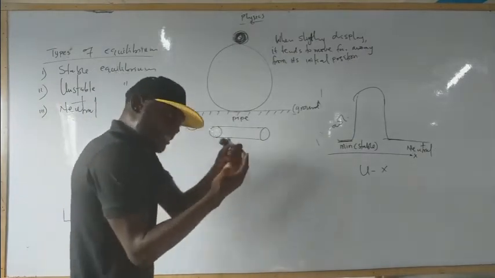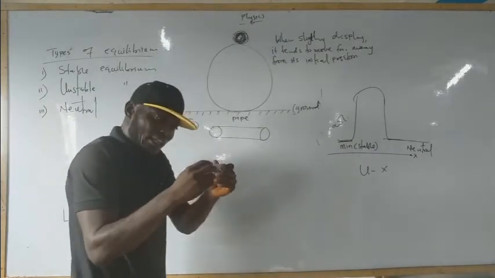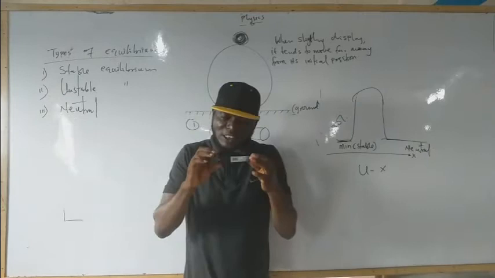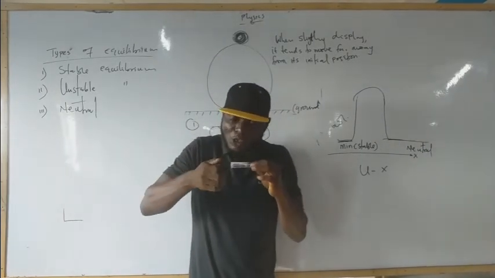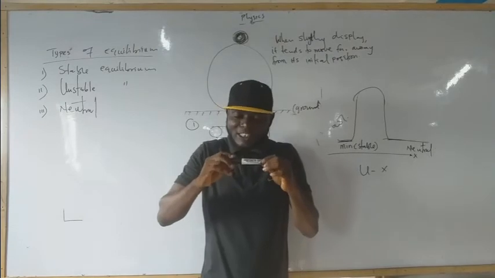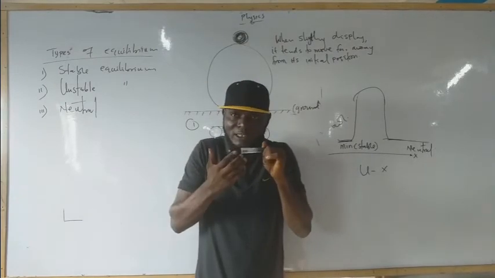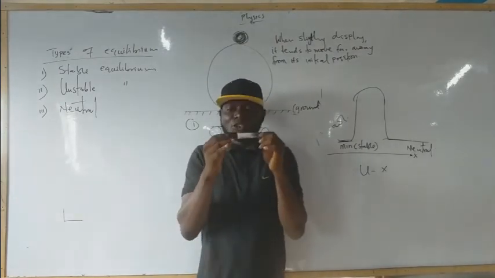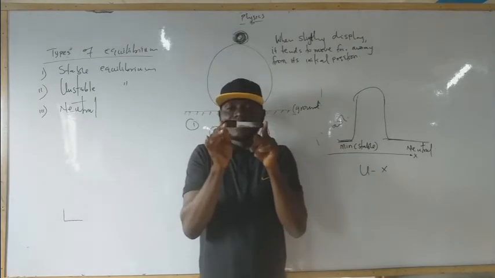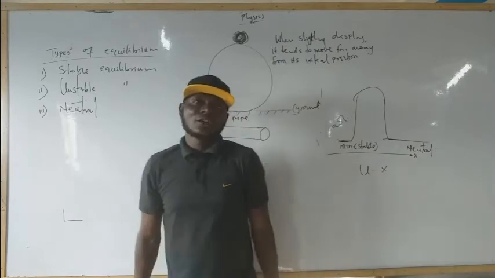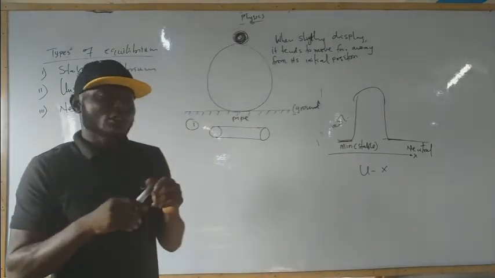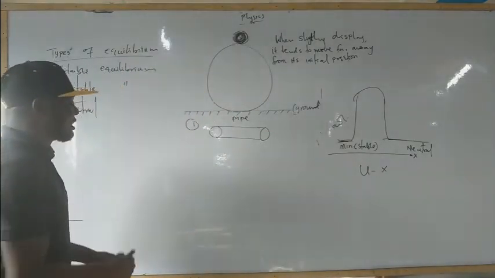If you displace this marker that I'm holding, let's assume that the marker is facing this side, and you displace it a little, there's a probability of it not coming back to this. It tries to relax here. That is neutral. Or like this. That is neutral. That's neutral equilibrium.